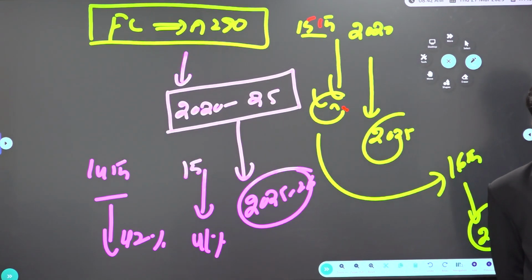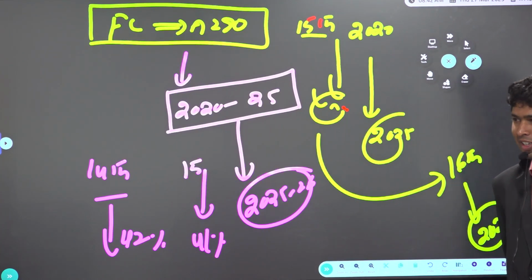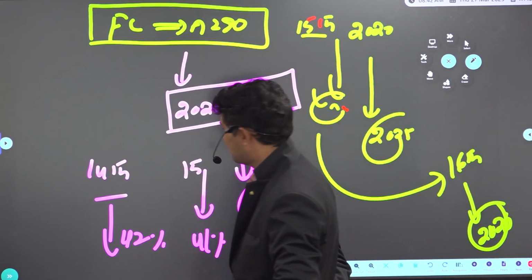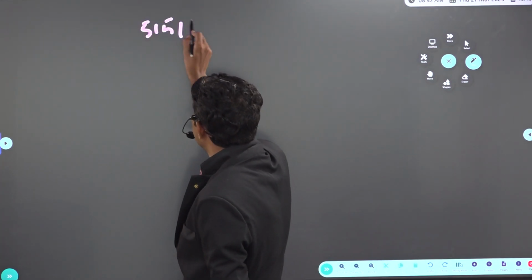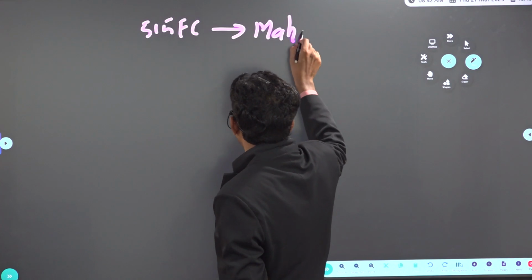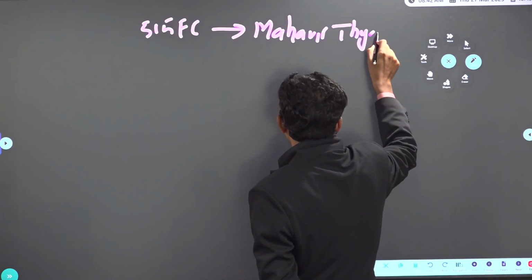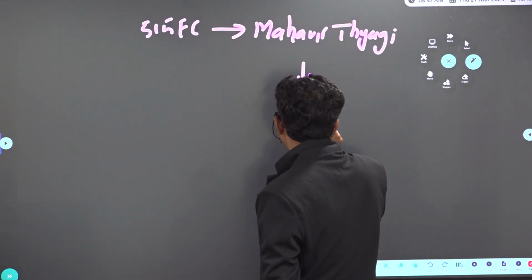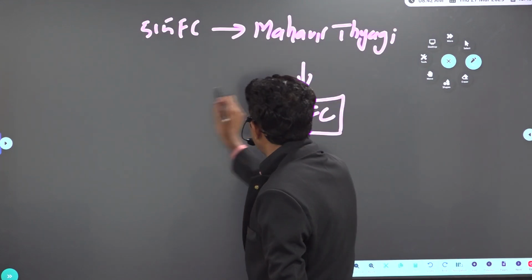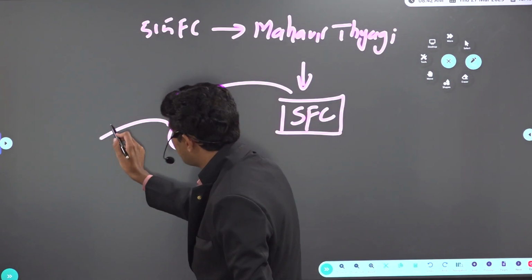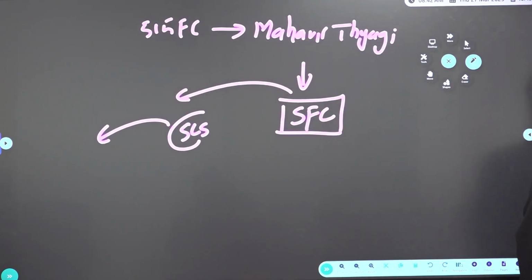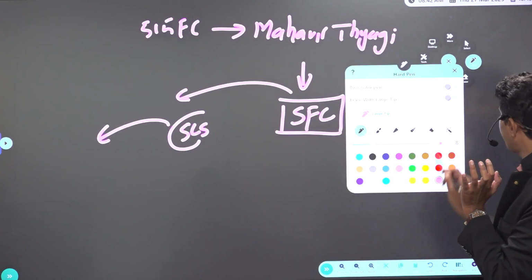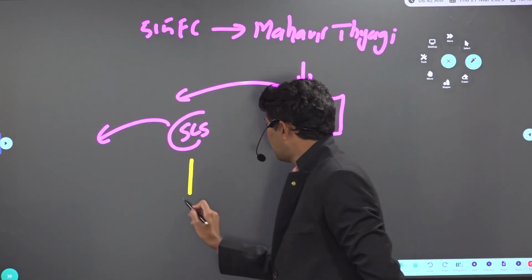Based on the recommendation of the Finance Commission, special category status can be given by the center. Now current affairs, Bihar is asking special category status. Andhra Pradesh is asking special category status. So what is special category status under the Finance Commission? The 5th Finance Commission under the chairman Mahavir Tyagi first suggested that the union government can think about giving special category status to a state. On what basis should special category status be given, sir? Gadgil formula.